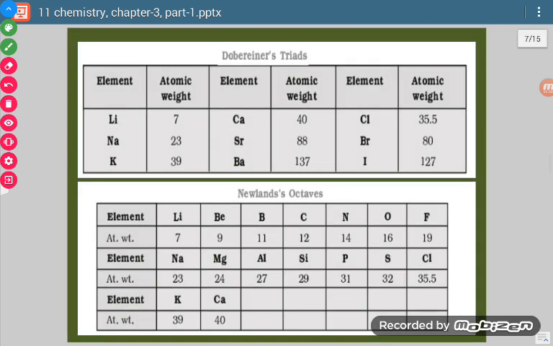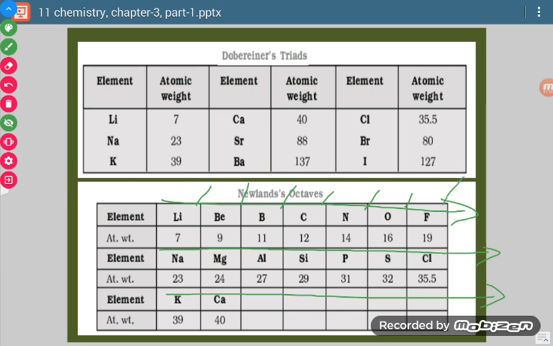Okay, so now you can compare both the discoveries of the scientists. One is the Döbereiner triad. He could find three Döbereiner triads, and we can see that it is almost true. Now, when it comes to Newlands' law of octaves, he arranged the elements in increasing atomic mass like this, and then what he found, this is first, second, third, fourth, fifth, sixth, seventh, and this is eighth.